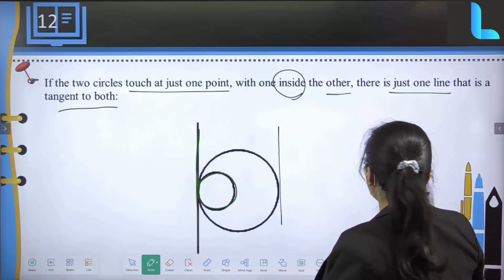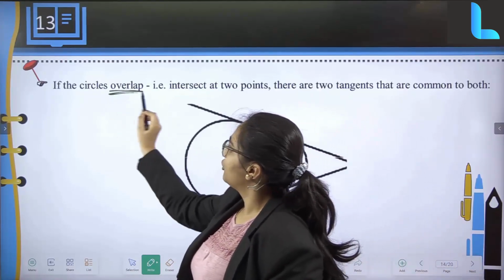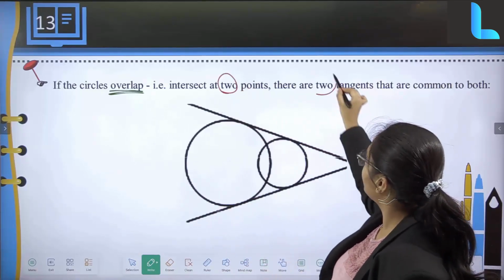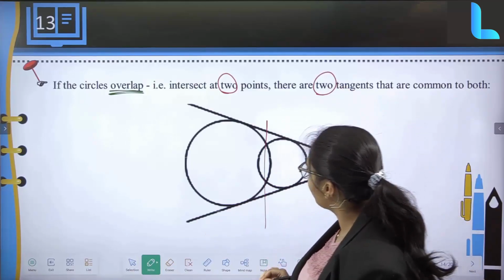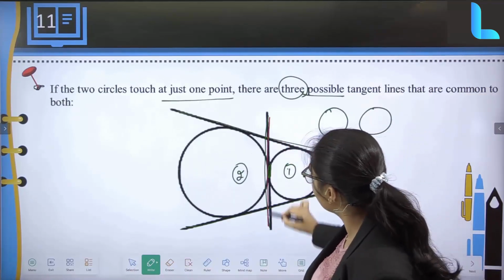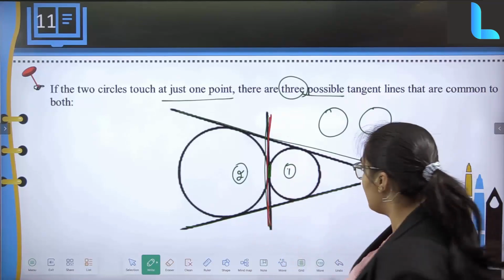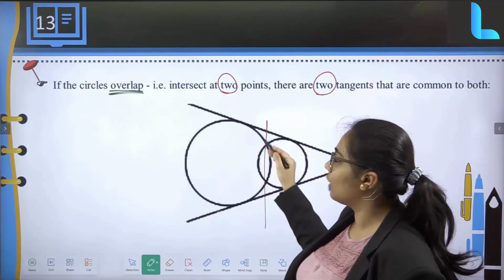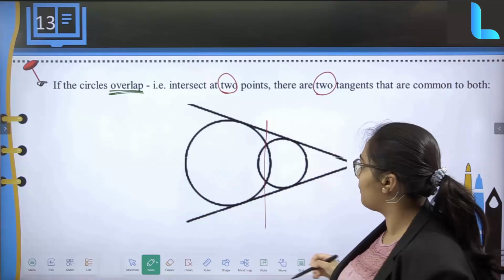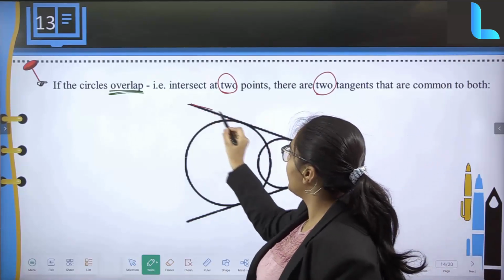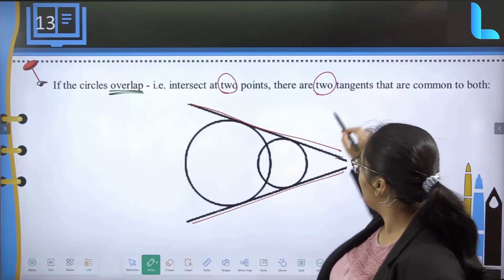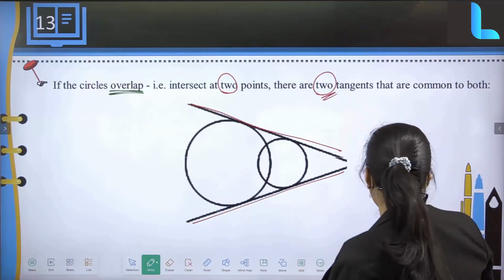Right. Next thing, if the circles overlap. Now when the case relates to overlapping, overlapping at 2 points, there are 2 tangents. Over here I cannot draw a tangent between them. Here in this case, where I had a mutual sharing point over here which I could have drawn a tangent, in this case it is overlapping. I cannot draw a tangent because it is not at all going to form a tangent. Nowhere is it just touching one single point. Then over here I can draw tangents outside the circle for which both of them will be sharing one single tangent. At that point I'll be having 2 tangents basically.